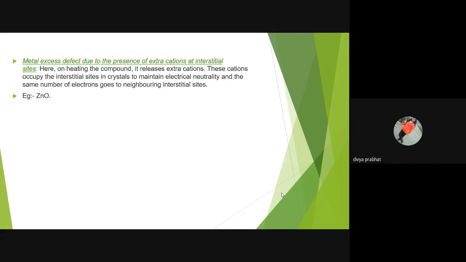The second one is the metal excess defect due to the presence of extra cations at interstitial sites. On heating the compound, it releases extra cations. These cations occupy the interstitial sites in crystals, and to maintain electrical neutrality, the same number of electrons go to the neighboring interstitial sites. For example, zinc oxide is white at room temperature but turns yellow on heating. It causes excess of zinc in the metal lattice, causing metal excess defect.